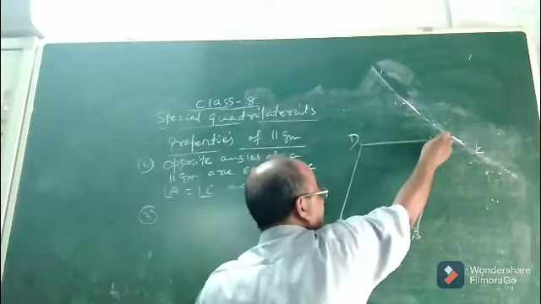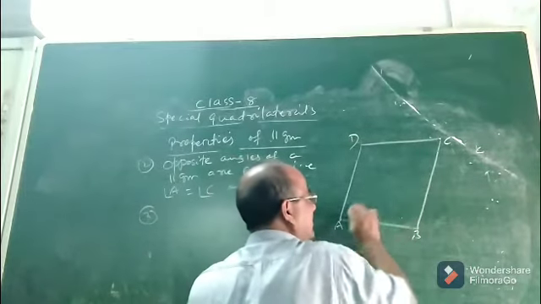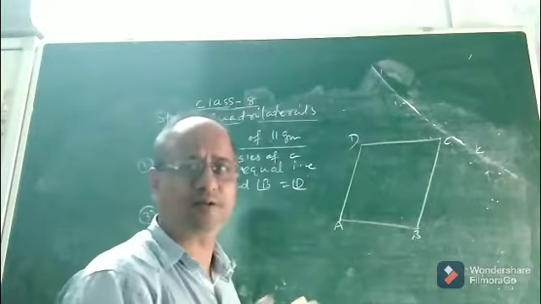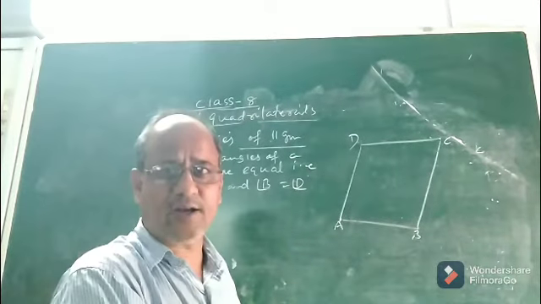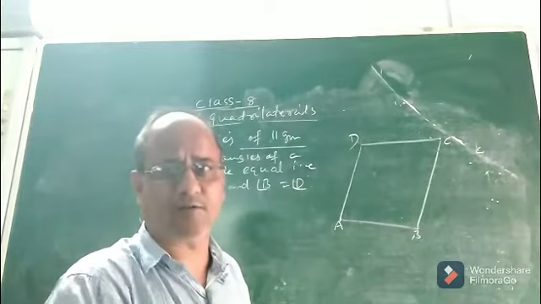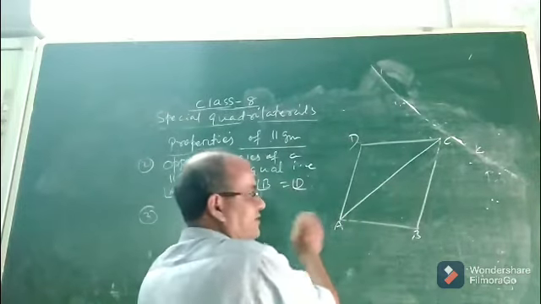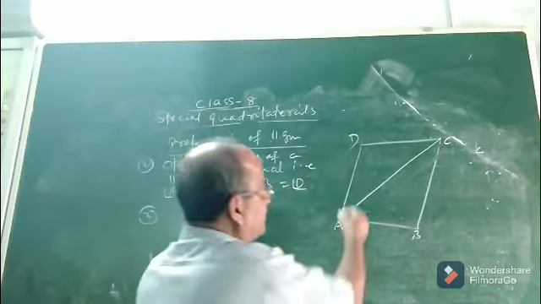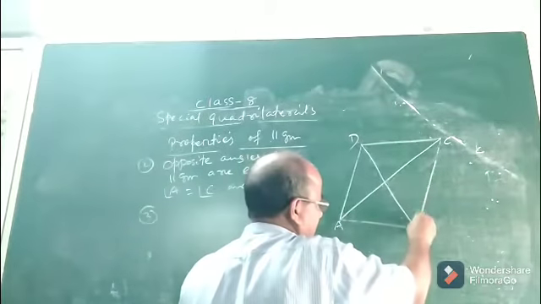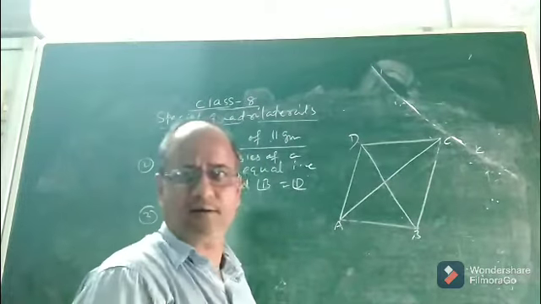Now see A and C. While discussing polygon, I said, you see, A and C are what vertices? They are non-consecutive vertices. And if we join any two non-consecutive vertices, we will get a what? We will get a diagonal. So let us join this non-consecutive AC. So here AC is one diagonal. Similarly, BD is another diagonal. See, BD is another diagonal.